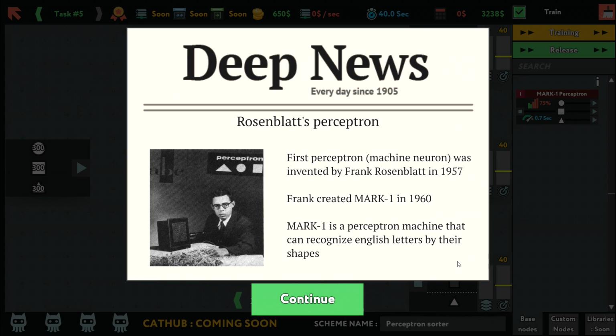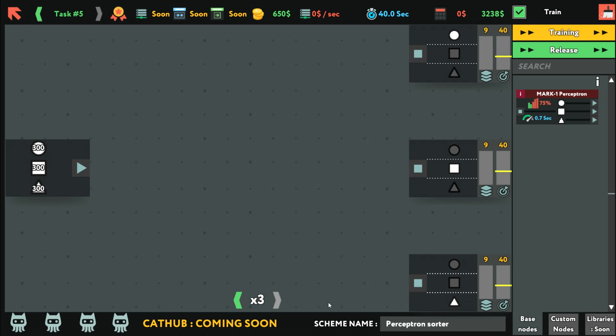Rosenblatt's perceptron. First perceptron machine neuron was invented by Frank Rosenblatt in 1957. Frank created Mark I in 1960. Mark I is a perceptron machine that can recognize English letters by their shapes.